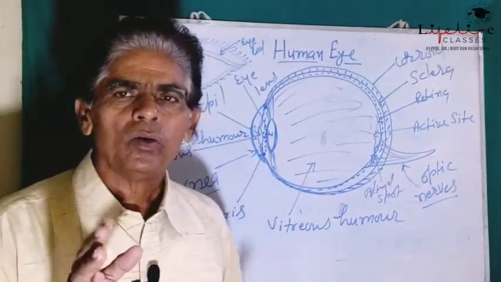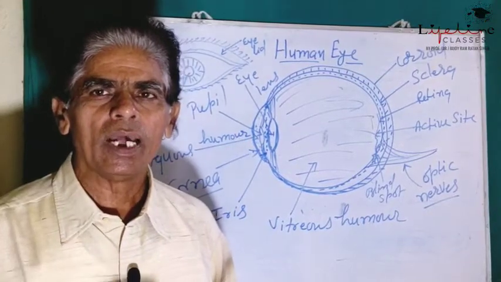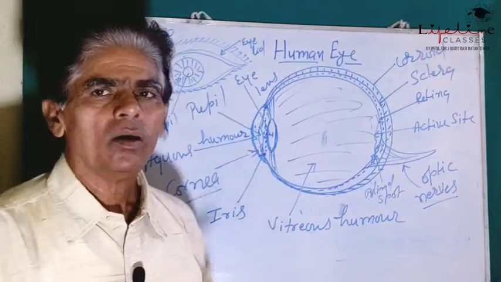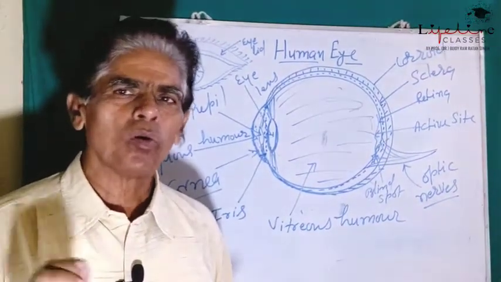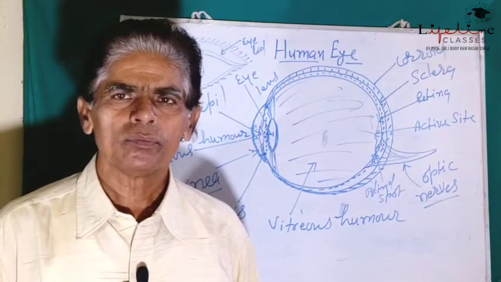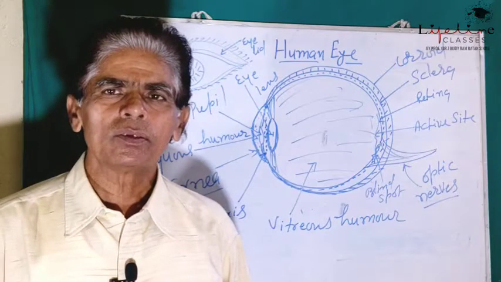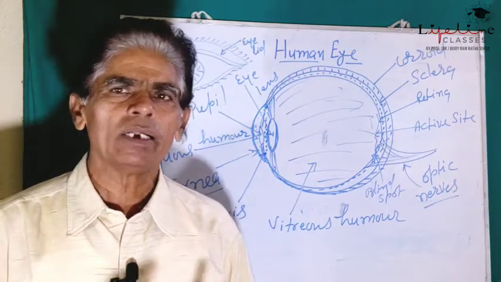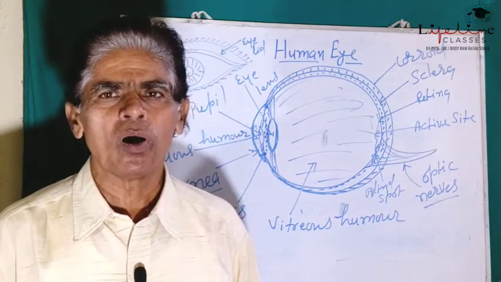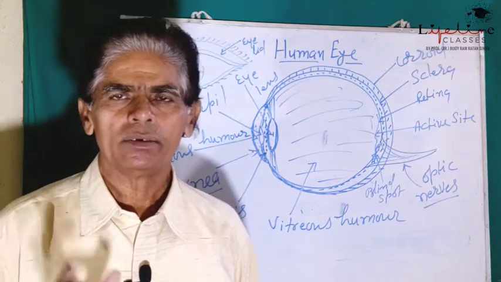Retina has 2 types of photosensitive cells, that is rod cells and cone cells. Rod cells are responsible for perception of intensity of light, and the cone cells are responsible for the perception of color of the light.